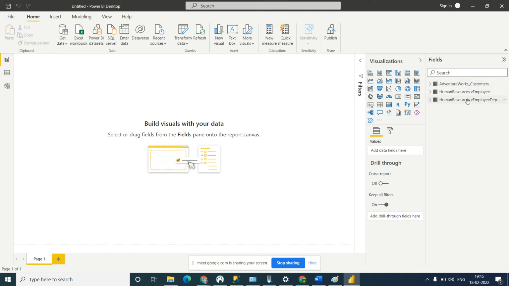How do you check whether your data is in import mode or direct query mode?